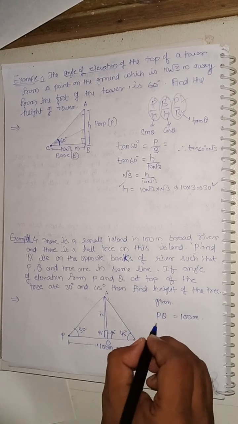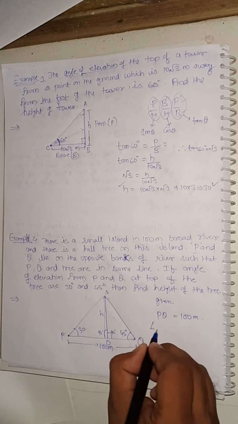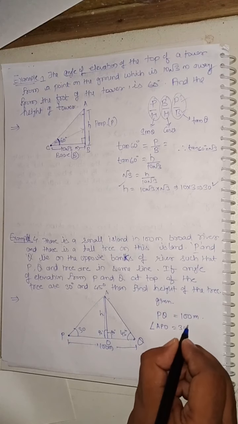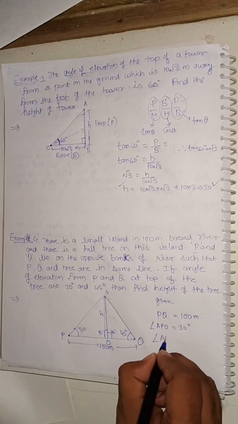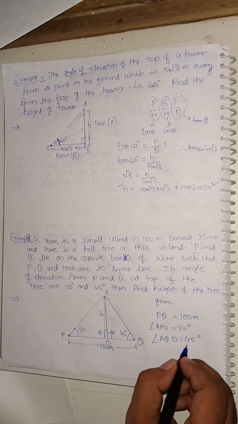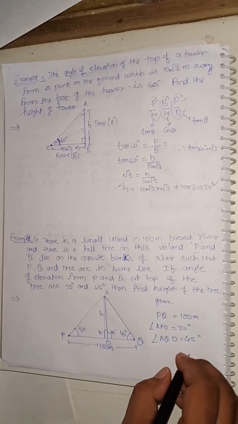Now we are having an angle APO is equal to 30 degree and angle AQO is equal to 45 degree. Correct. So